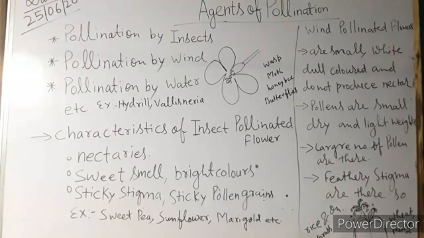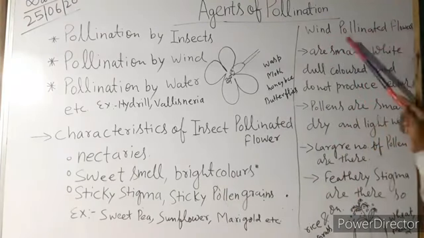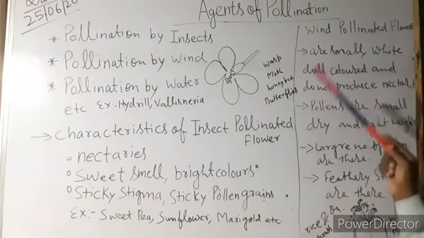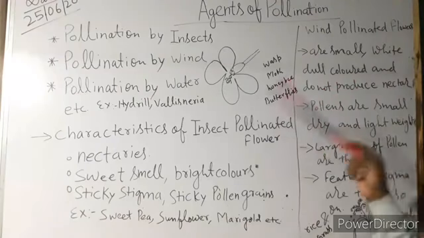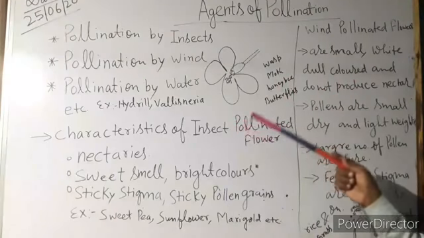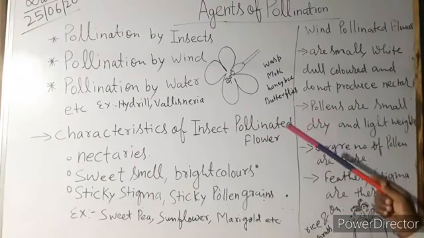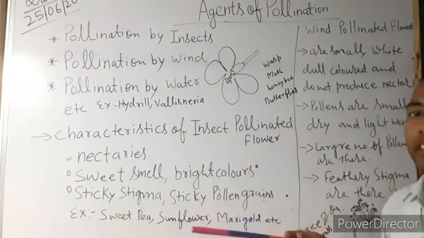You can see here the wind pollinated flower characteristics: the flowers are small, white and dull colored. It is not necessary for the flower to be large, because the wind doesn't recognize whether it is bright or dull, white or red.